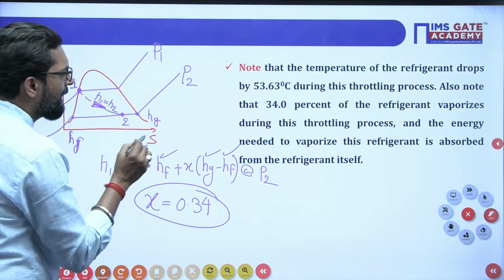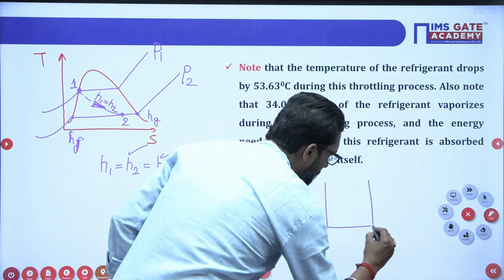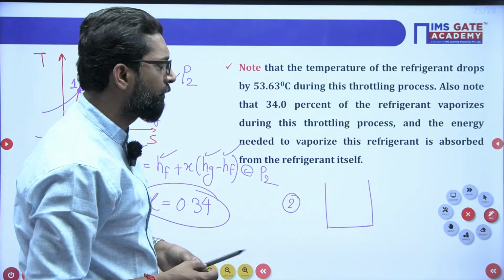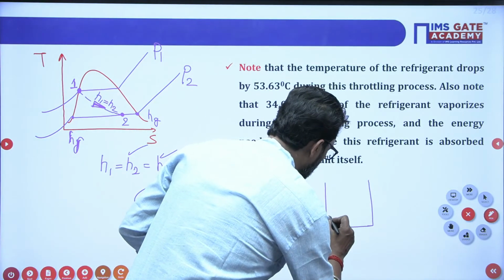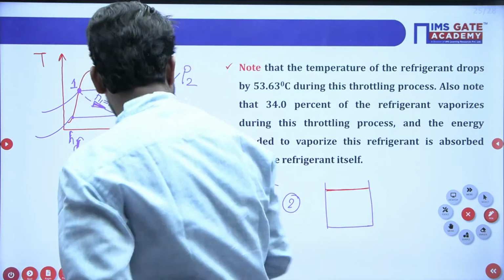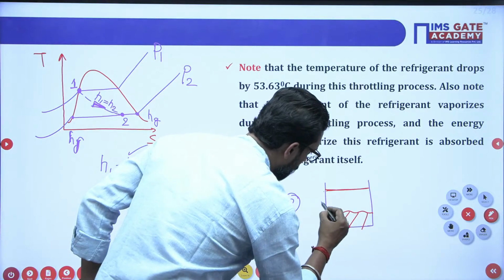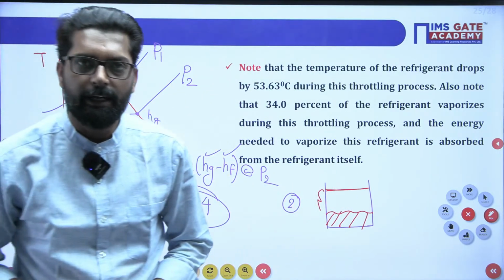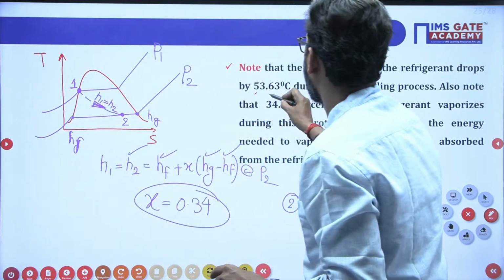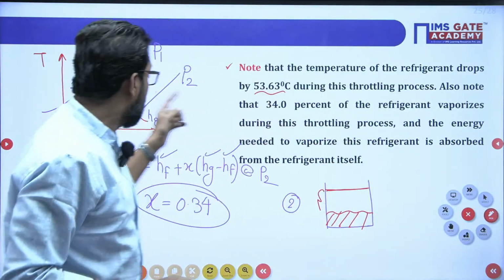So at this point 2, if you take a container, in this container, 32% of the refrigerant is vaporized, and the remaining is liquid. So accordingly you have to find, and also note down the temperature drop is approximately 53. So during the throttling, in this condition, the temperature will drop.